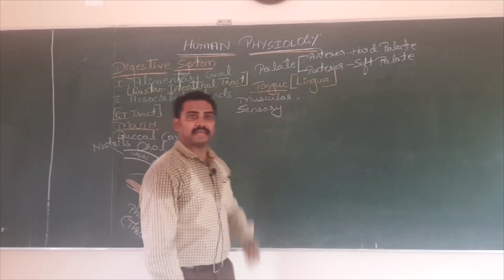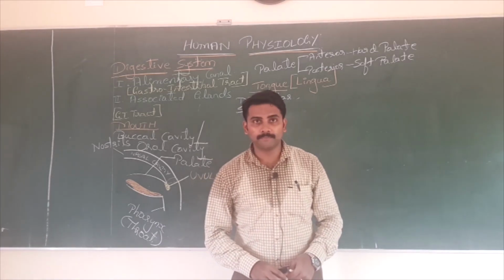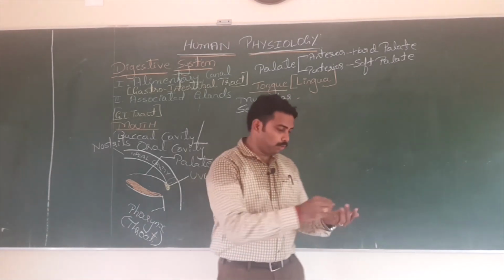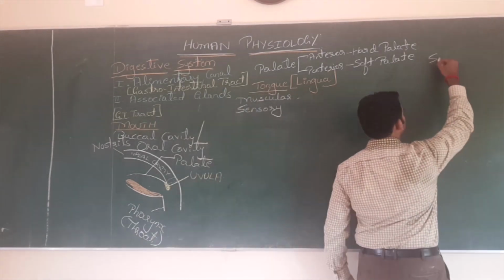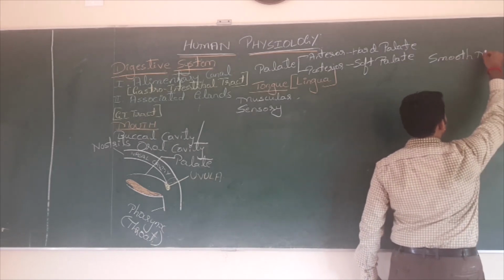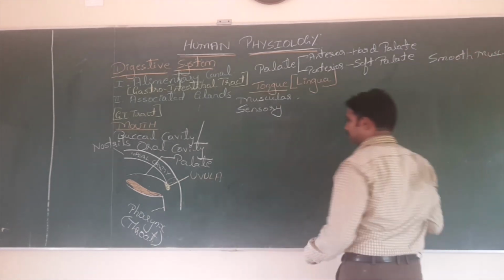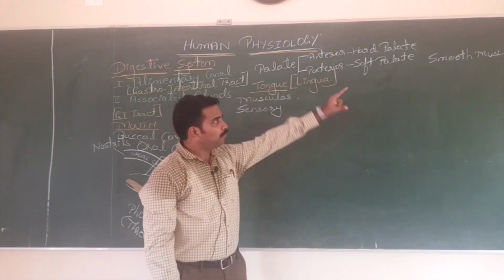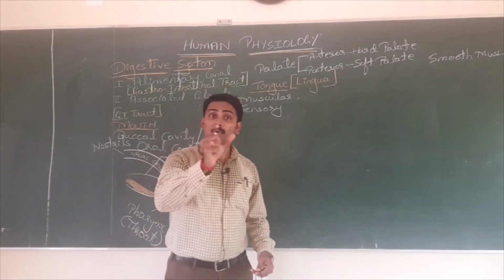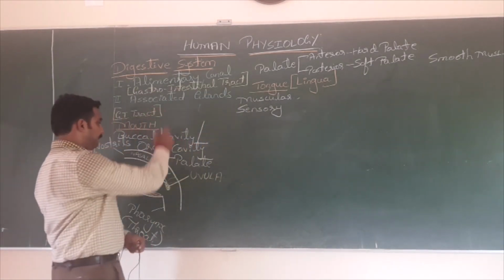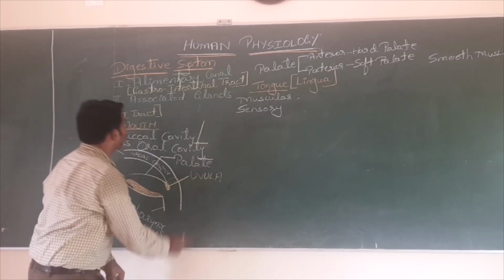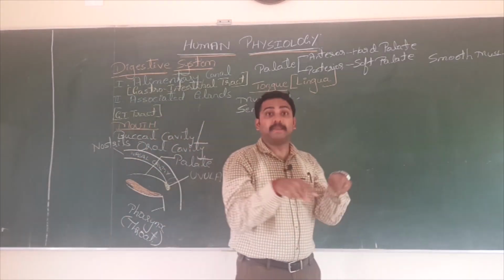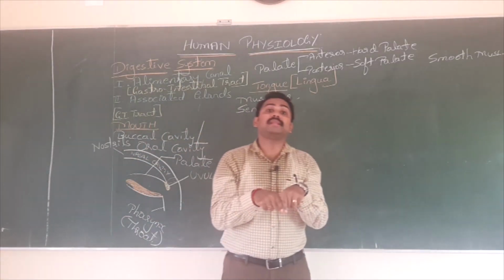No. Why? Smooth muscle is involuntary. Let me tell you where you will find smooth muscle in the body. See, my dear students, throughout while discussing this digestive system, I keep on speaking about these muscles. Hence, better have a note of it somewhere. Where will we find smooth muscle? It is found in the wall of the alimentary canal, and in the urinary bladder. What is the job of the urinary bladder? That helps in the storage of urine.